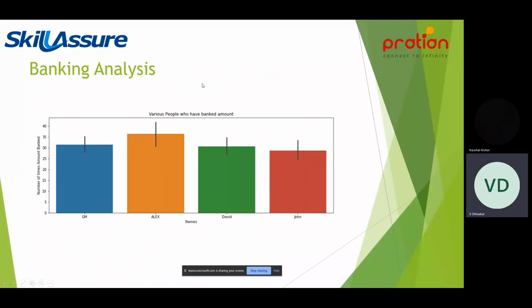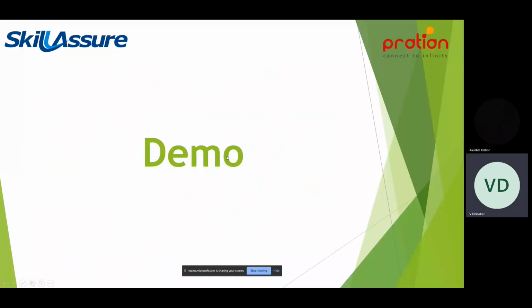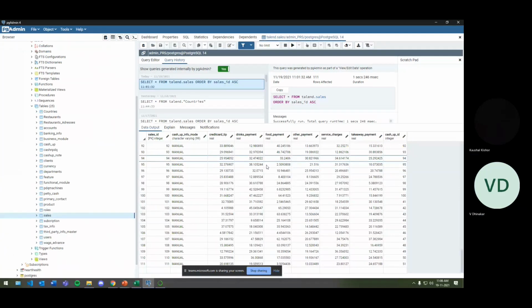So here is the banking analysis. So who all are depositing the money? So Alex has been depositing the most number of times to our bank. Next is David and GM and John. So these are the various people who have banked amounts. This is also a very important insight we have made from our data set. So let's see the code base and demo.